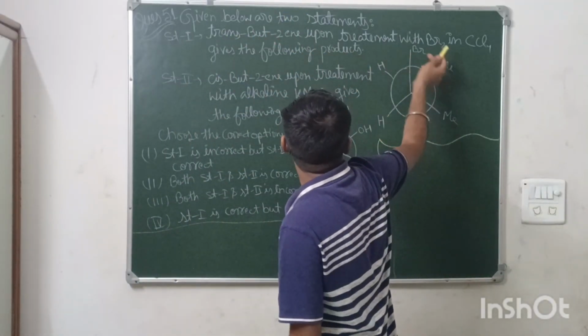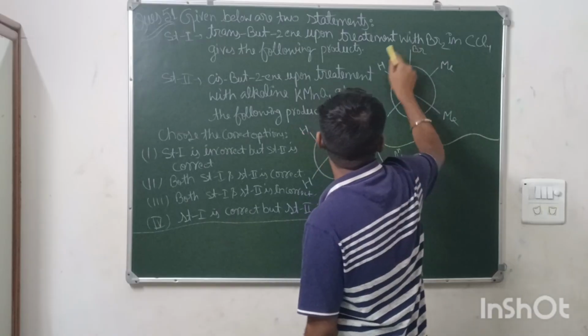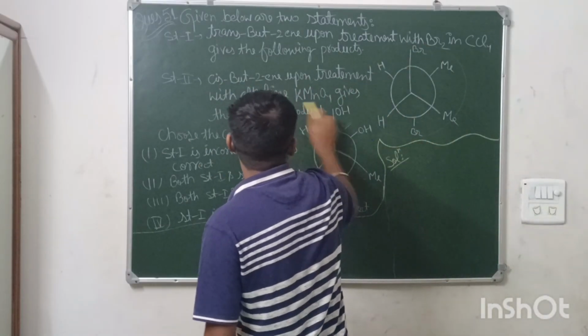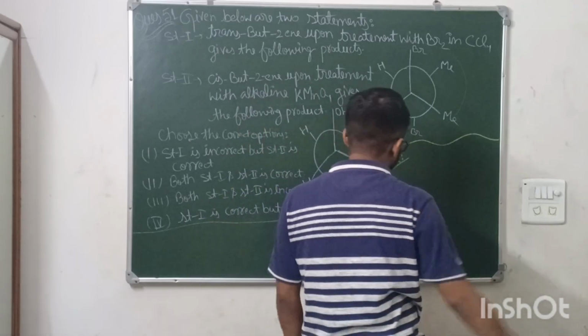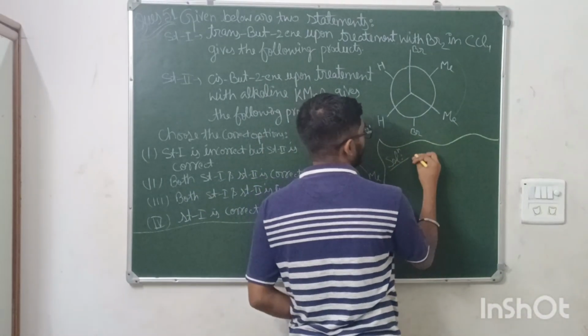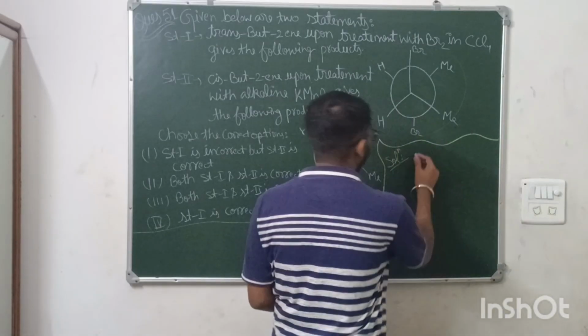Statement 1: trans-butene upon treatment with Br2 and CCl4 gives the following product. Statement 2: cis-butene upon treatment with alkaline KMnO4 gives this product. Now first, statement number 1.